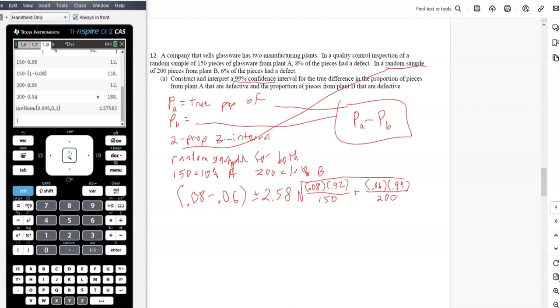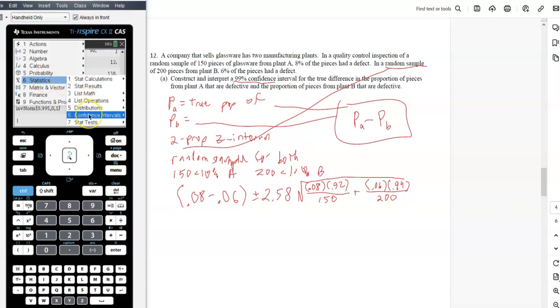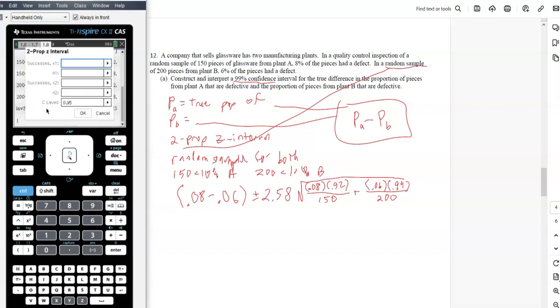So that looks good. Now we're going to do this in our calculator. So menu, 666, so 6, 6, 6. So we want to do the A first because that's the order we did. Whatever you put first is that minus the other guy. So this one's going to be the number of successes, let me see what they were.